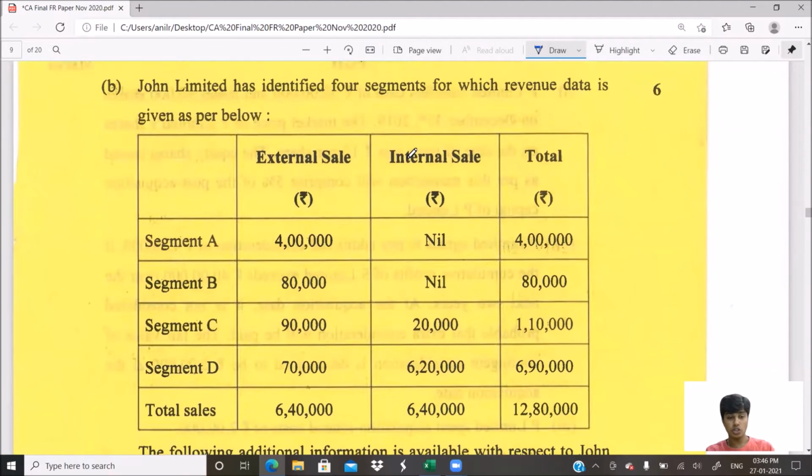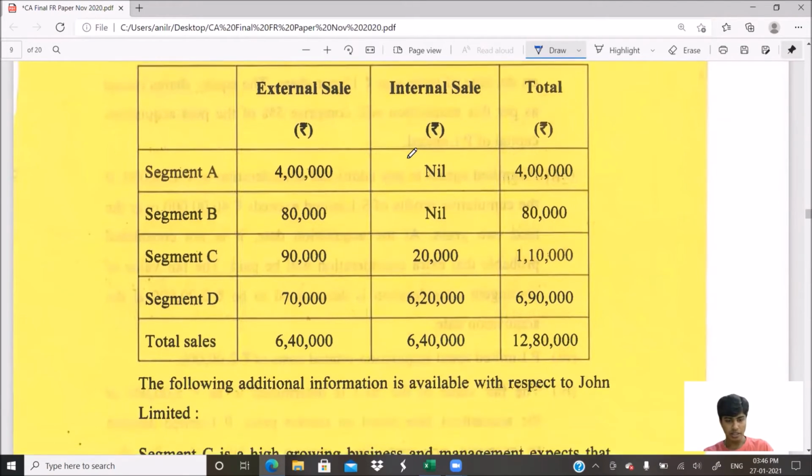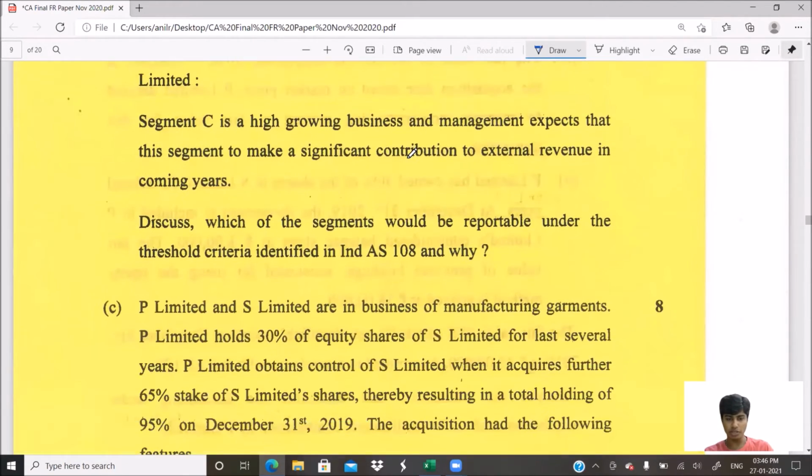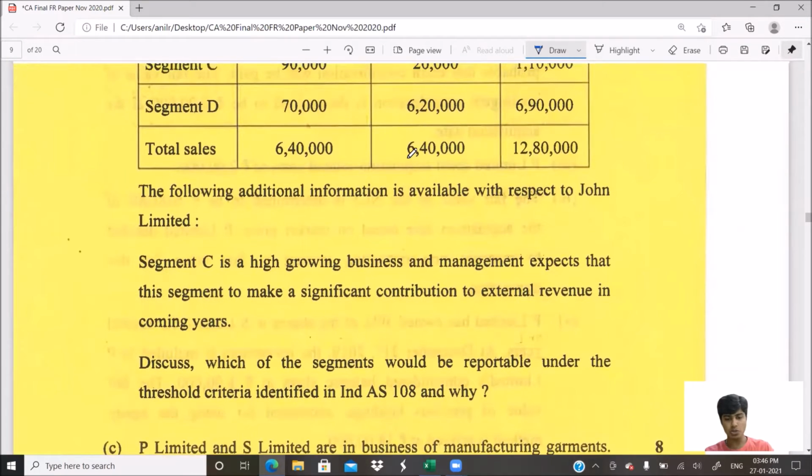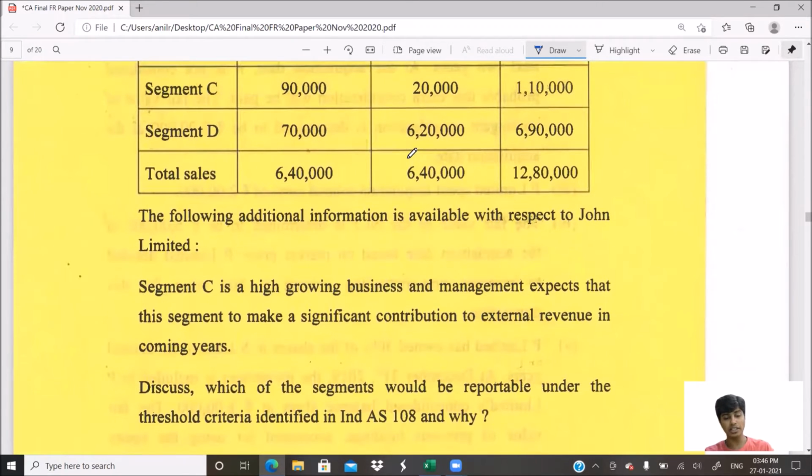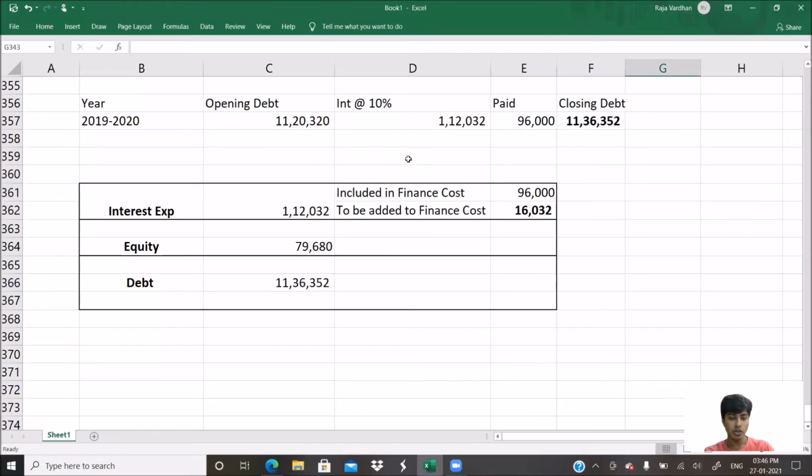4B is John Limited. Let's start reading the question. 4B discusses John Limited has identified 4 segments. So this is basically a segment reporting based question for which revenue data is given as below. They've given A, B, C, D, external sales, internal sales, and total. And the following information is given about segment C, and they've told: discuss which of the segments would be reportable under the threshold criteria identifiable in Ind AS 108 and why. So let us quickly get into the solution. Question number 4B.